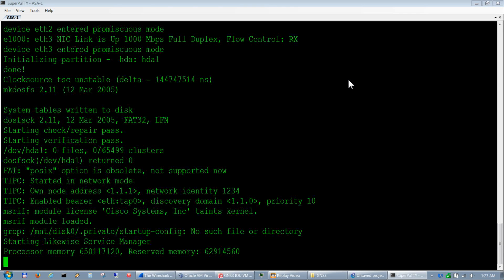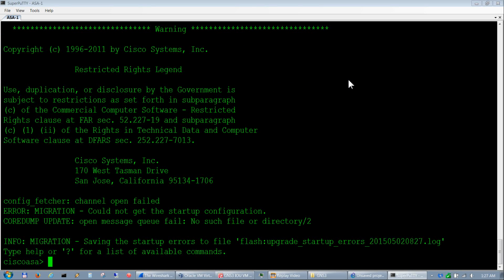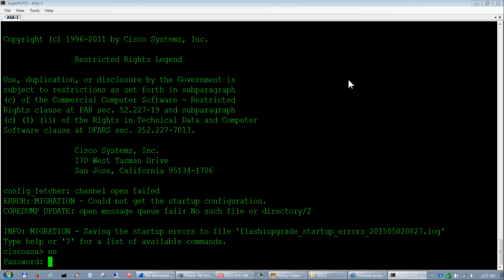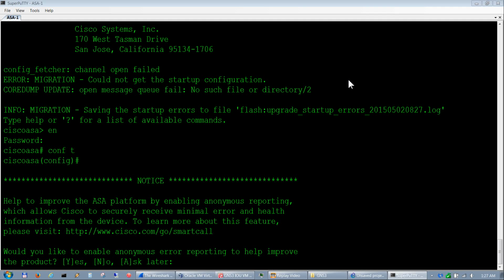Okay. Still loading. Okay, so now it's fully booted. To go into the ASA, you just enable like you would on a router or switch. No password. And from here, you go config t, and you could say yes if you want, but I usually hit no.